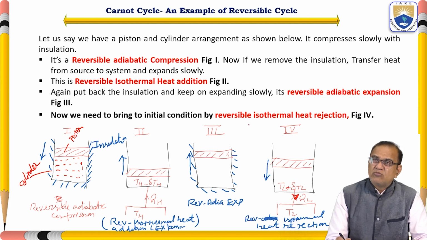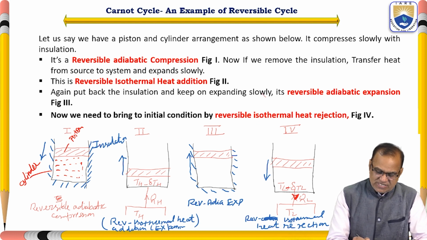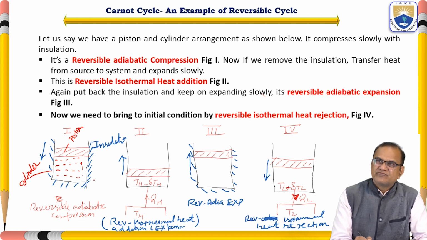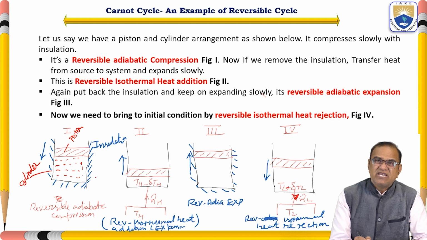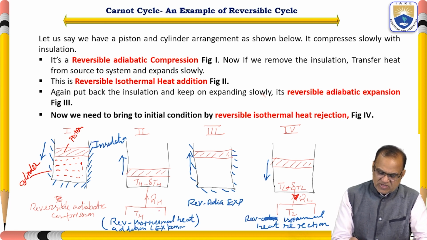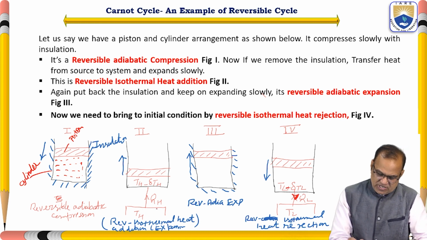Now if we remove the insulation, first you are compressing. Now if you remove this insulation, heat is transferred from the source to the system and the gas expands slowly. Here is the source.